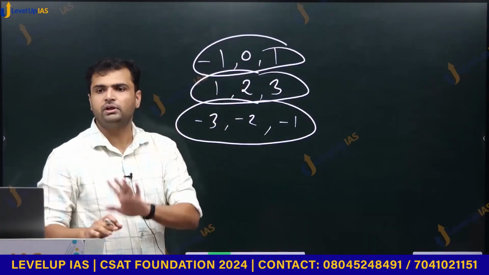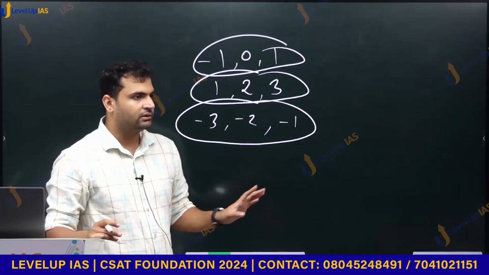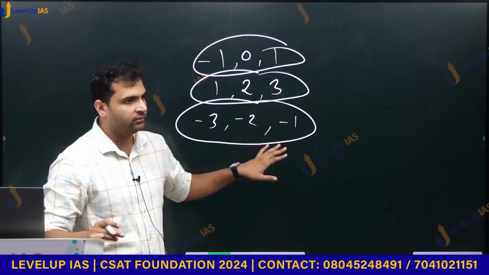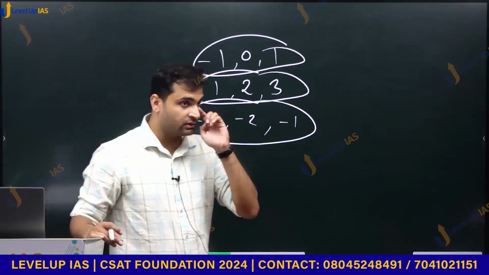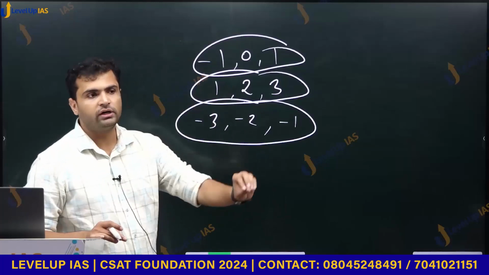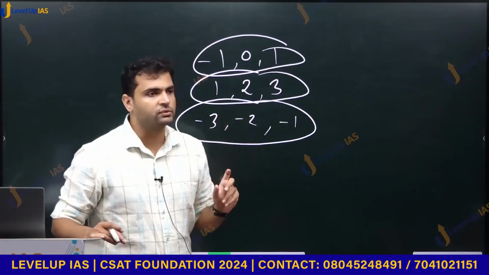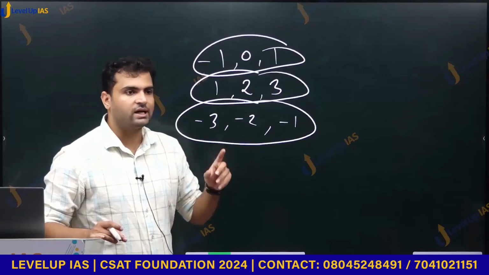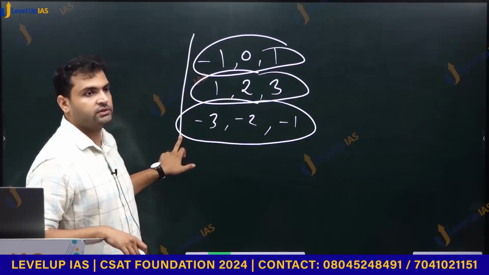This was perhaps the most difficult question that has come in the last few years. I don't expect you to understand it right away. The only point of discussing this was how important it is to understand the difference that terminologies make. The same question they asked for integers in 2022. What was the answer? 3 possibilities.